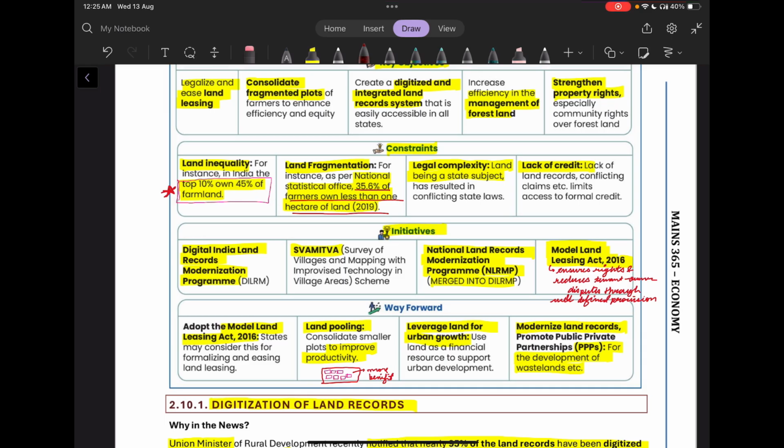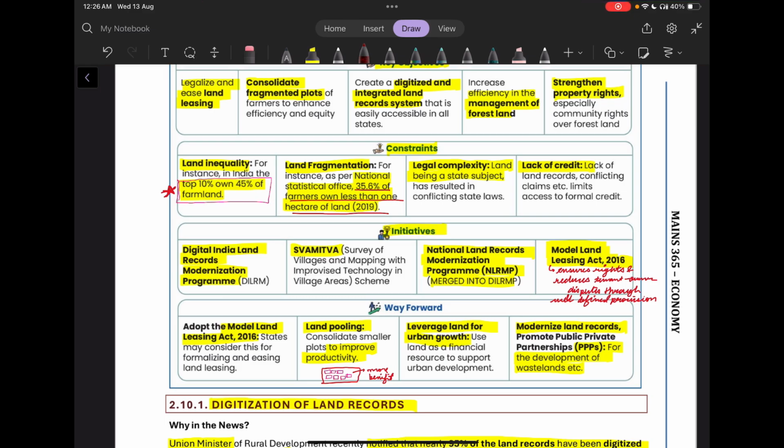Then there is land fragmentation. A 2019 report of our National Statistical Office says that 35.6% of farmers own less than 1 hectare of land. Then there is legal complexity, as land is a state subject, so there are conflicting state laws. Then there is also a lack of credit.